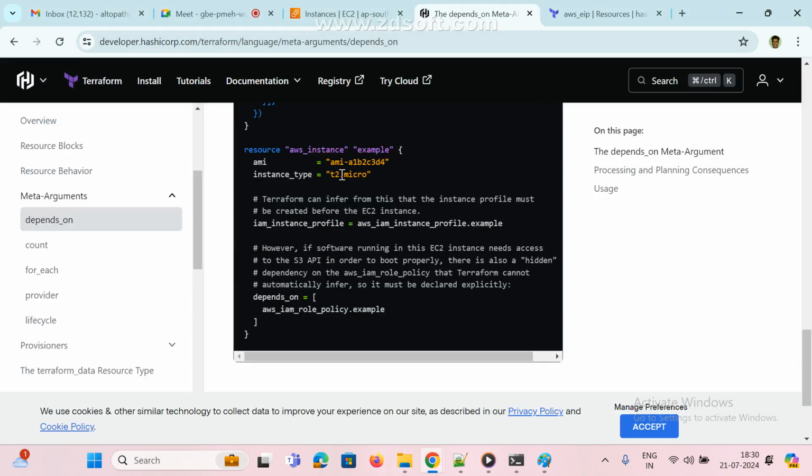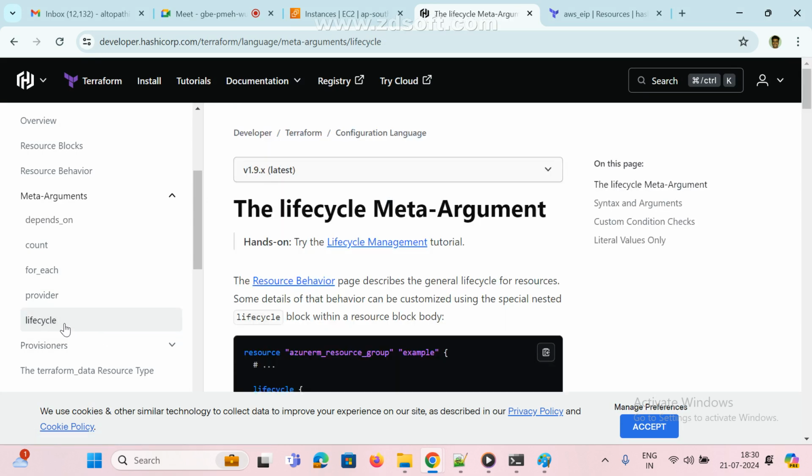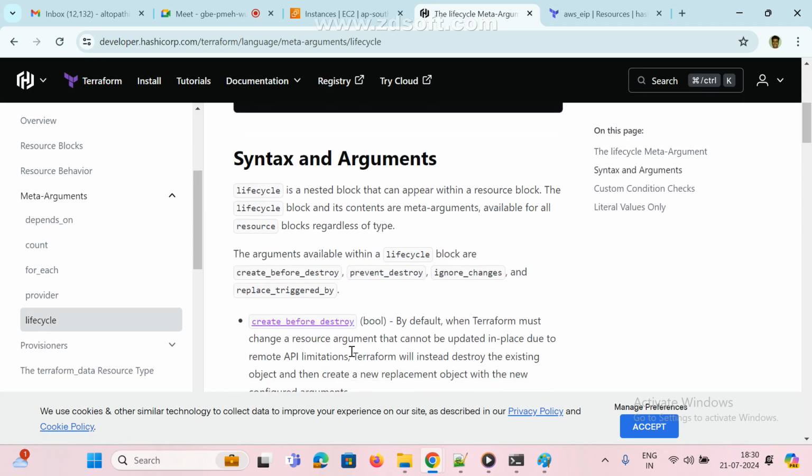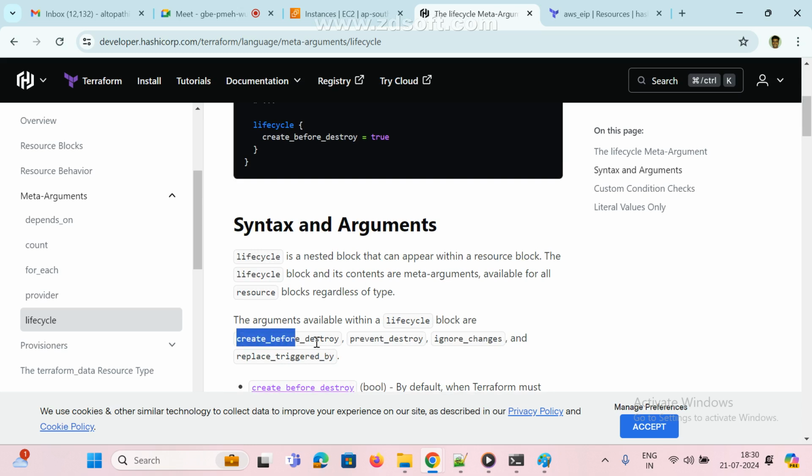Now one more provisioner. Now we know depends_on, count, for_each loop, and come to lifecycle. This is very important for interview purposes also. Lifecycle means mostly we are using three types: create_before_destroy, prevent_destroy, ignore_changes, and also replace_triggered_by.